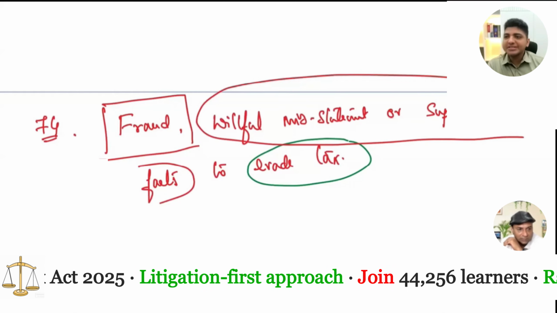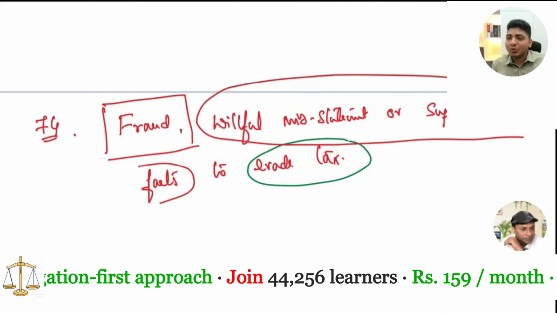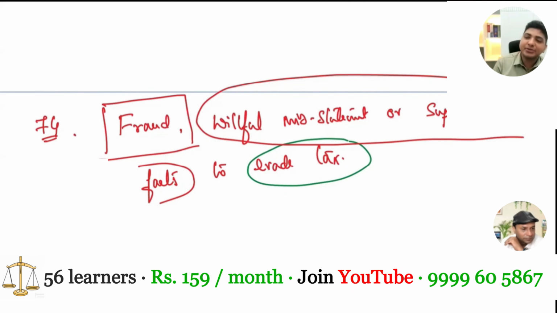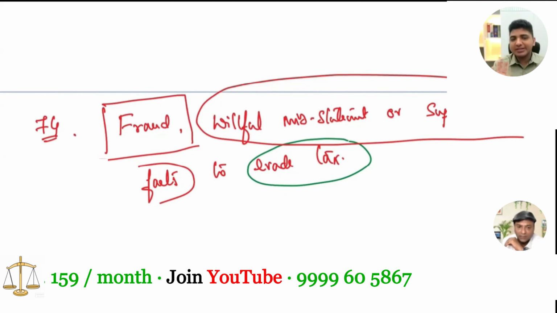So that qualifier must apply to both. So the department cannot only say you have willfully misstated; they should also prove that you have misstated, because of which there is tax evasion. So that is how it works.